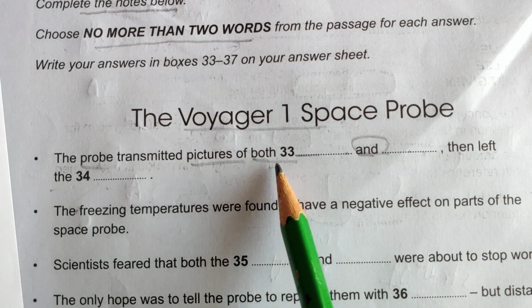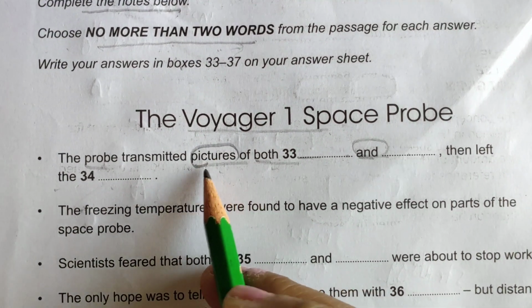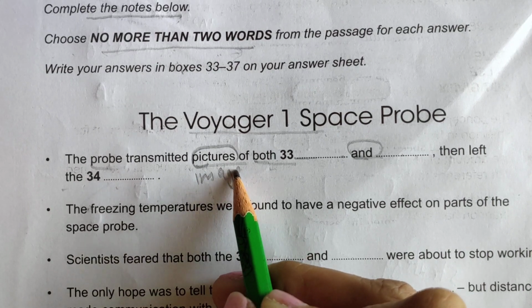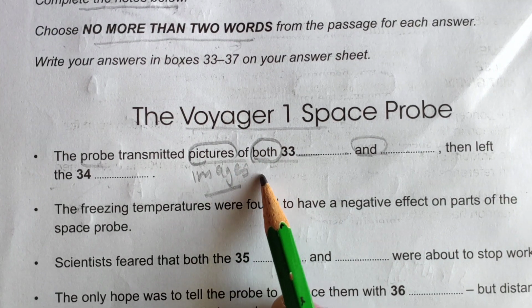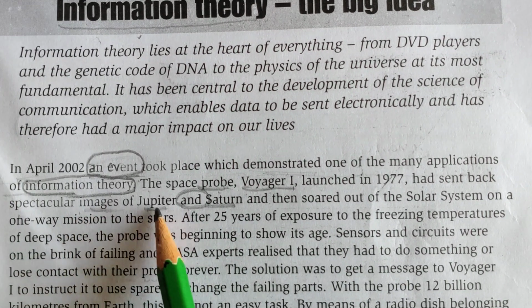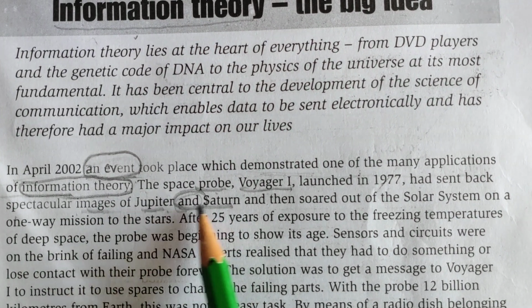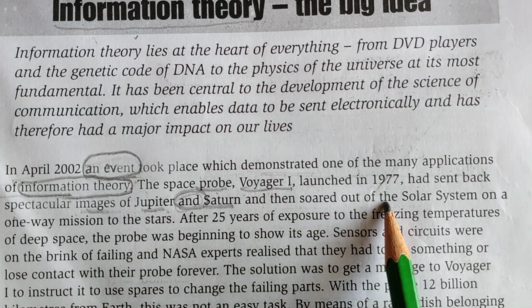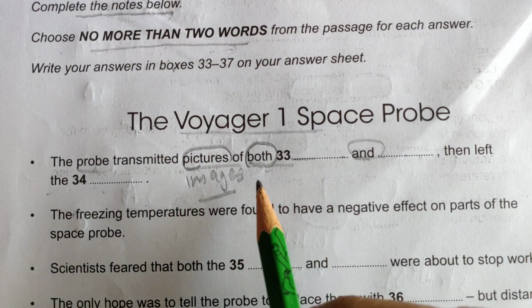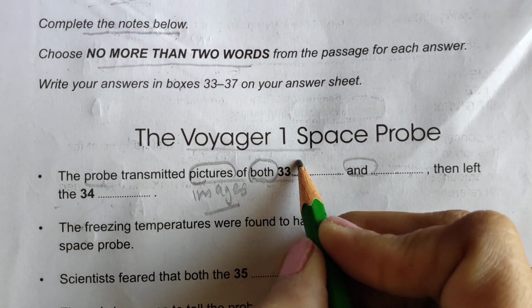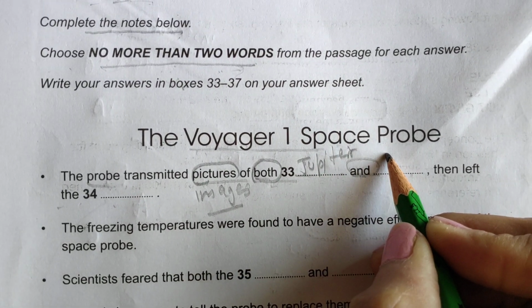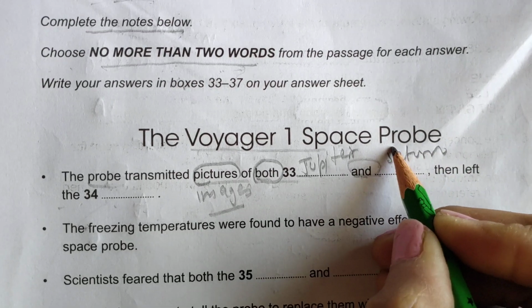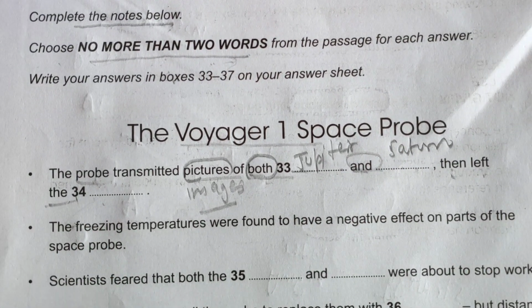The probe transmitted pictures of both. Yes, for pictures the writer has used the word images. Images is given of both. Both is not even there, but we can find and is there. So the answer: images of Jupiter and Saturn, and then soared out of the solar system on a way. Let's write it here. First is Jupiter. Just write the spelling very carefully in the answer sheet. And Saturn. Then left the blank. Then left what they have left.